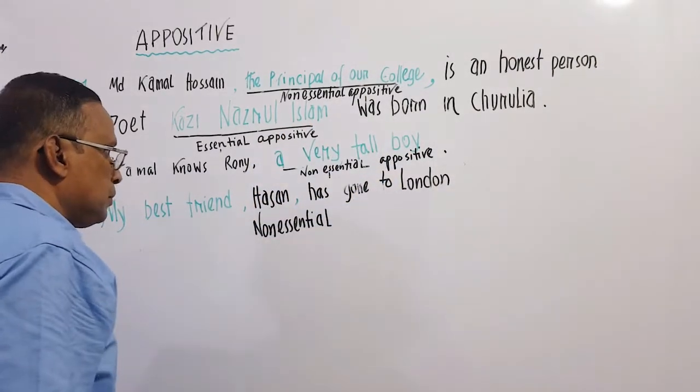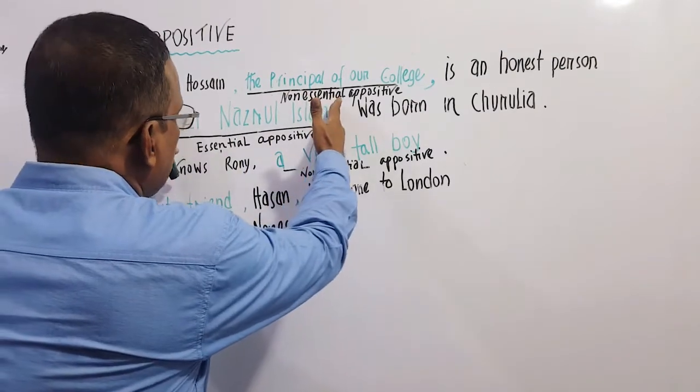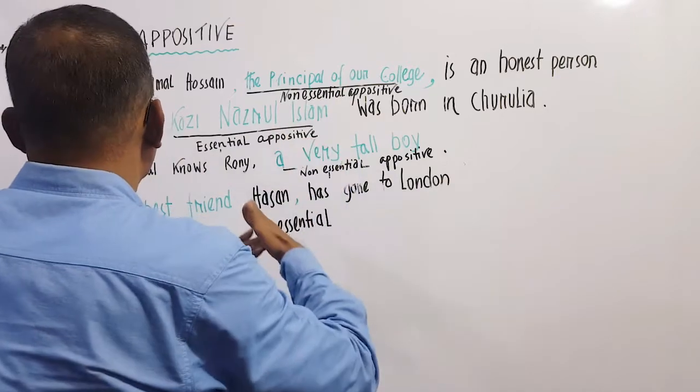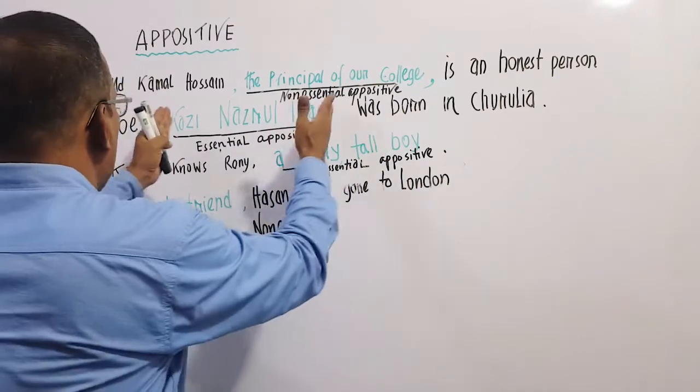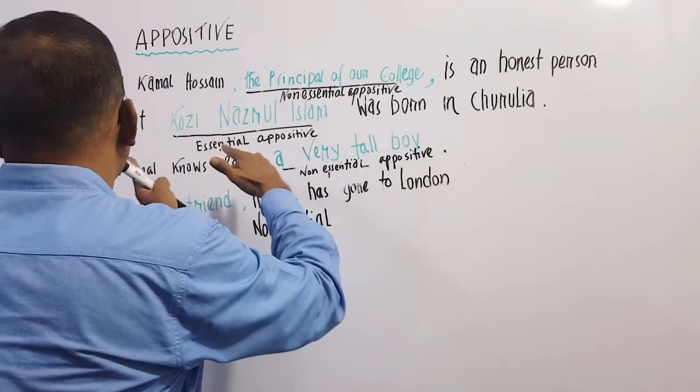This is the noun and this is the appositive. Still, this is a noun. A noun can be an appositive.